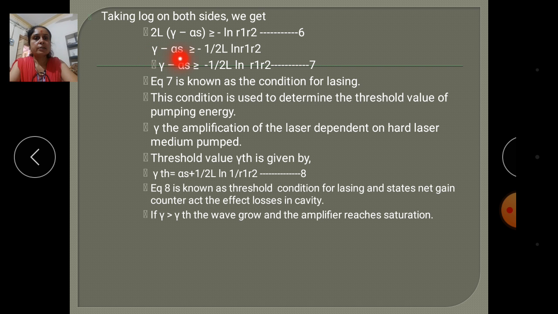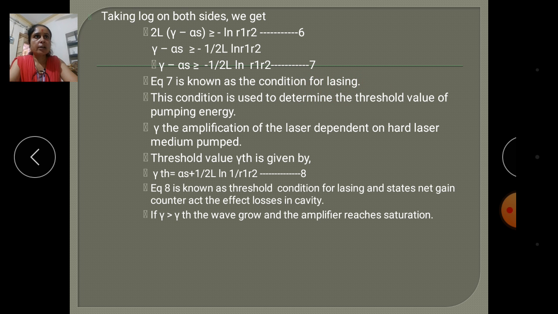So gamma minus alpha s is greater than or equal to minus 1 upon 2L ln of R1 R2. This equation seven is also known as the condition of lasing.